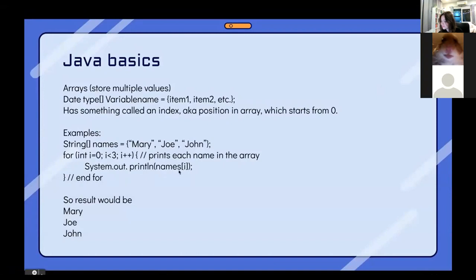So basically, when i is 0, this is the first run through, you would refer to names square bracket 0, and you would look at the array and find that. Since 0 is the starting index, it would print Mary, and it would continue on like that because i continues to increment. And then here's the result.